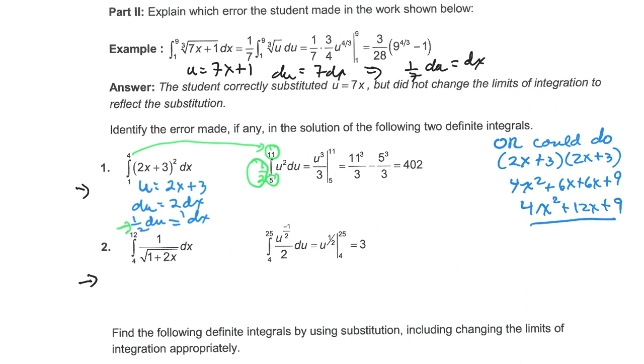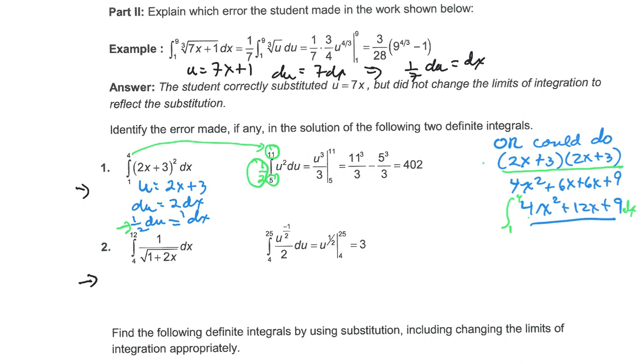Now, I want you to notice that you could have avoided substitution completely by just multiplying this out and then taking the integral from 1 to 4 of this polynomial, and you didn't have to do any substitution.